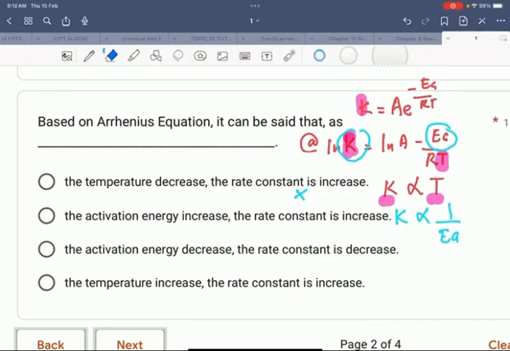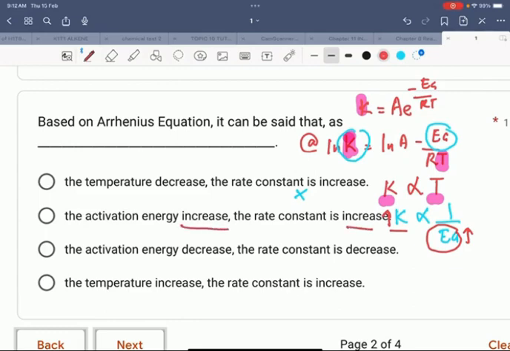The activation energy increases, the rate constant increases. This is also incorrect. The activation energy increases, the rate constant increases. So it's wrong.